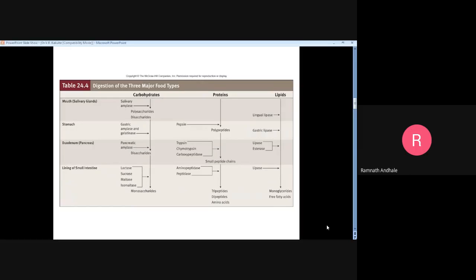In the intestine, sucrose gets converted into glucose plus fructose in the presence of sucrase or invertase enzyme. Then maltose is converted into glucose plus glucose in the presence of maltase enzyme. And lactose gets converted into glucose and galactose in the presence of lactase. This takes place with the help of the pancreatic juice that comes from the pancreas.